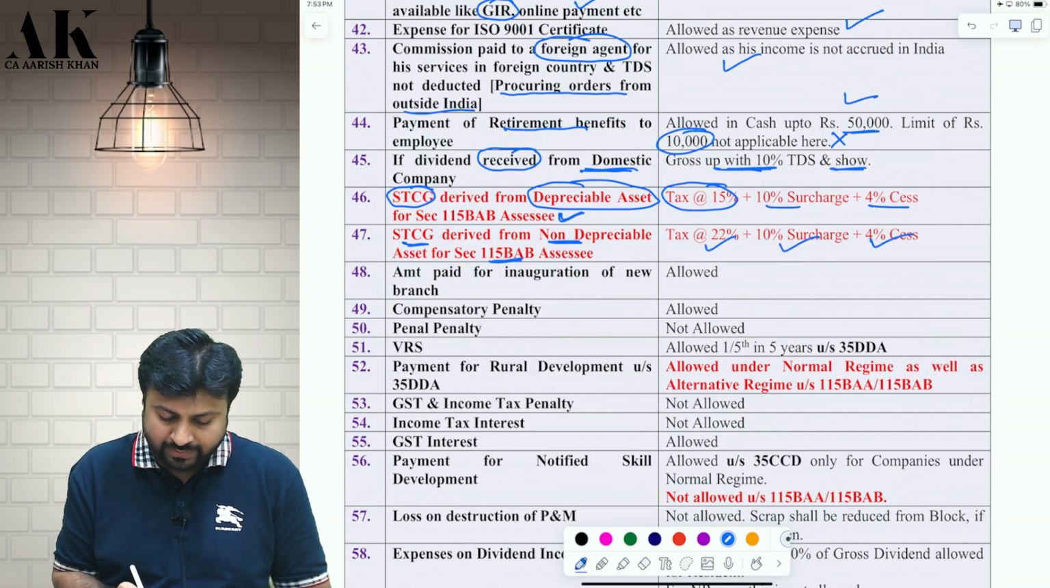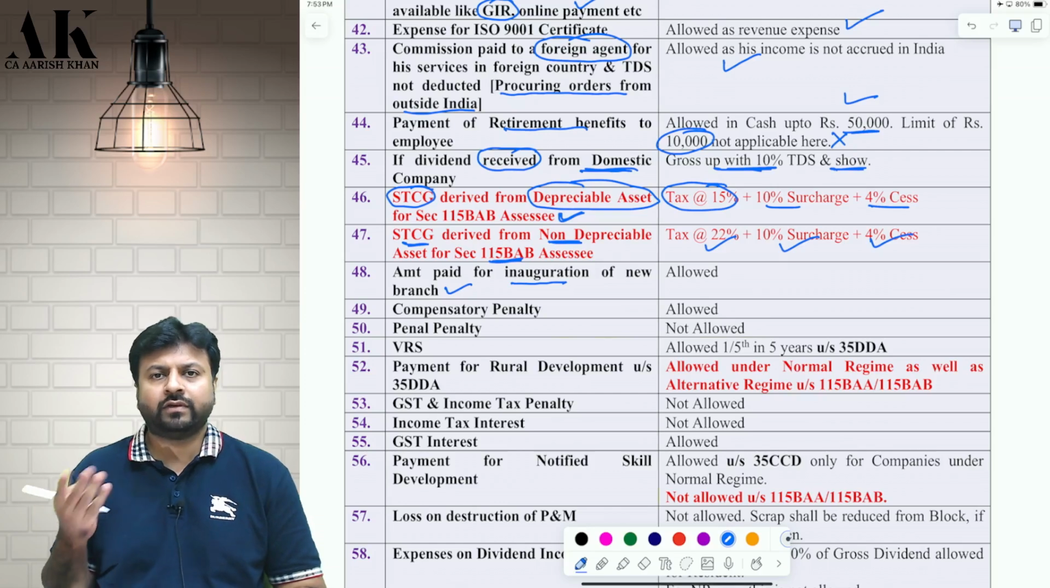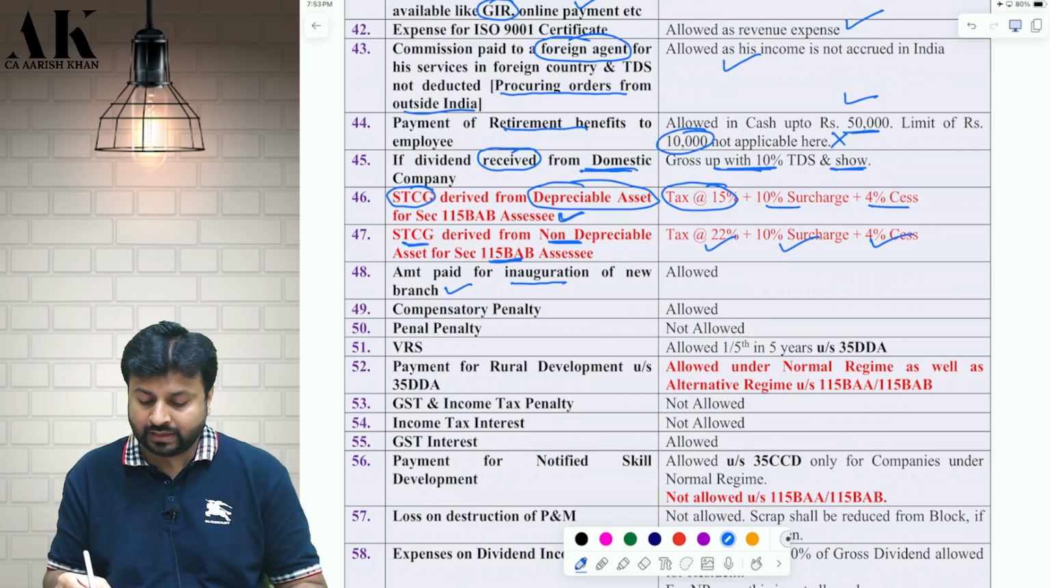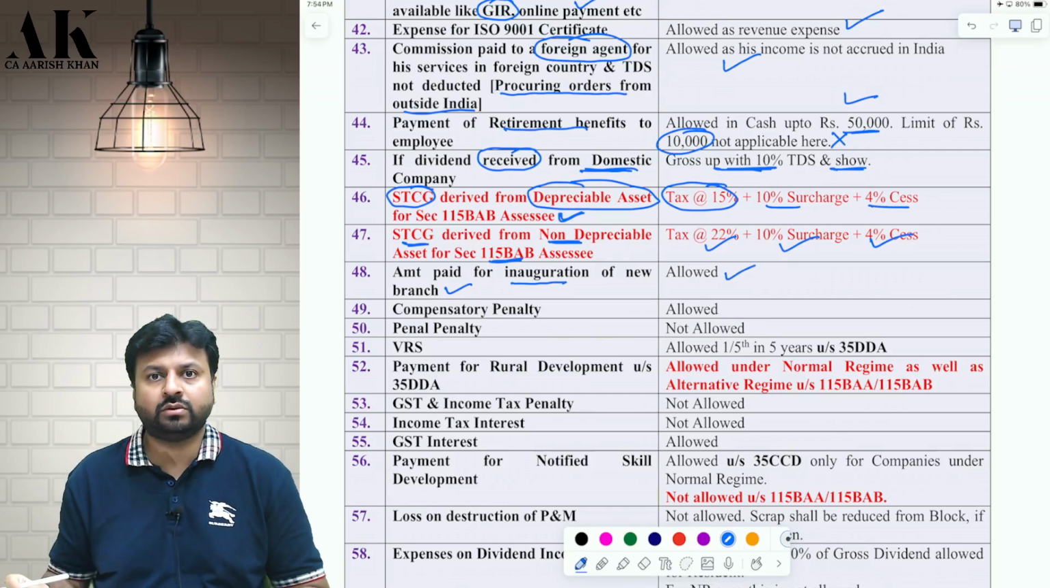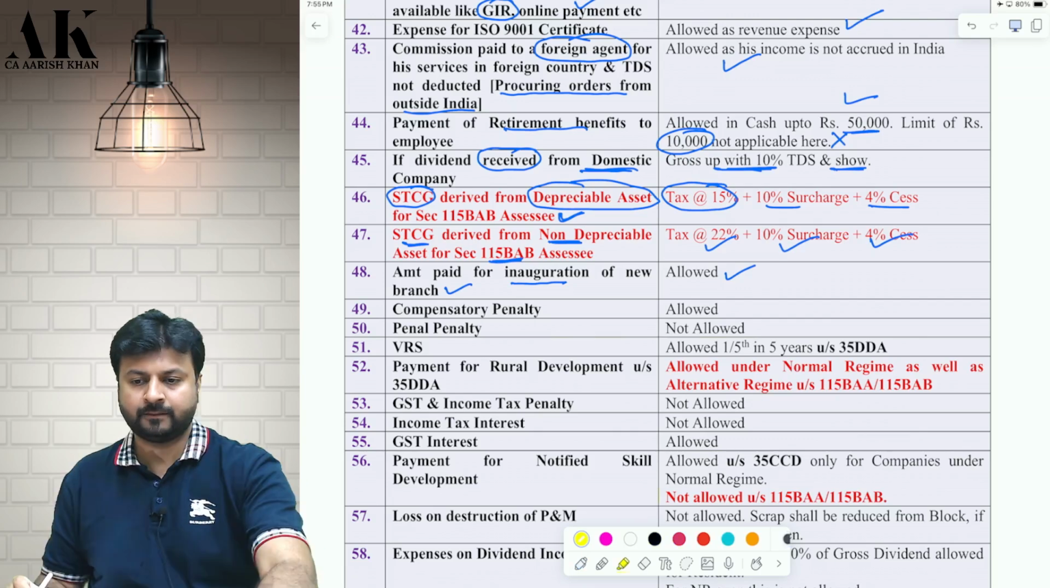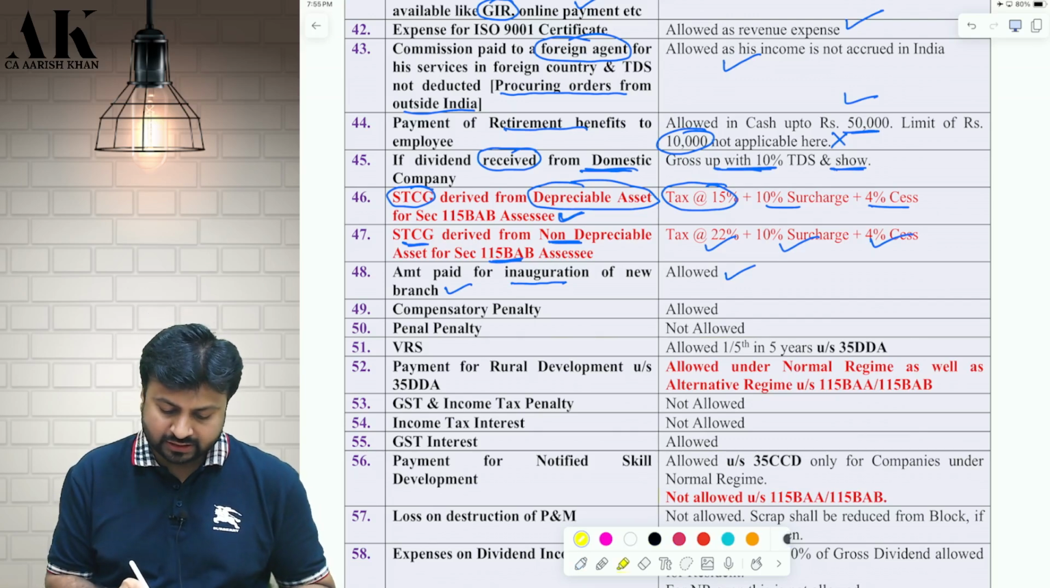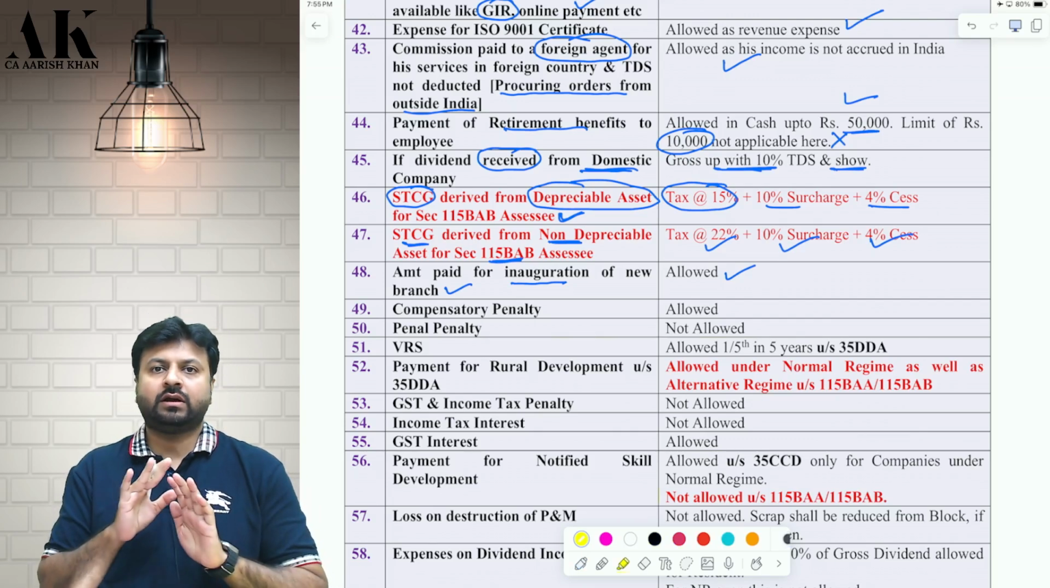Next one, if you paid any amount for inauguration of a new branch, if you are opening a new branch and paying some amount for its inauguration, it will be allowed as a deduction. I hope it is clear. Next adjustment, compensatory penalty is allowed as deduction.